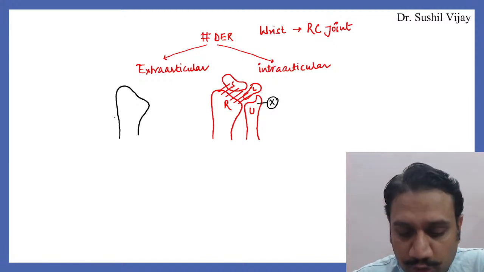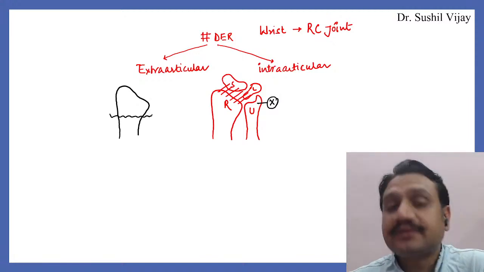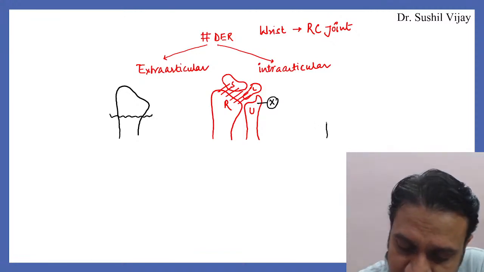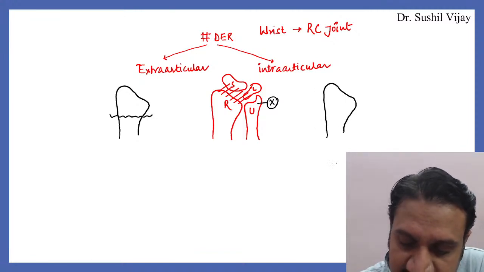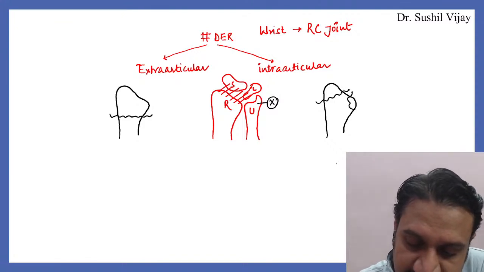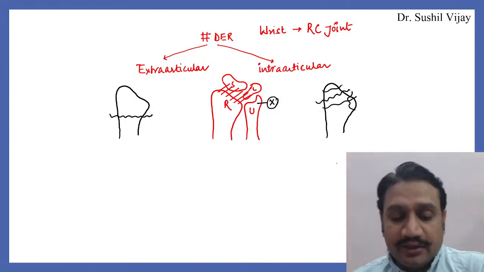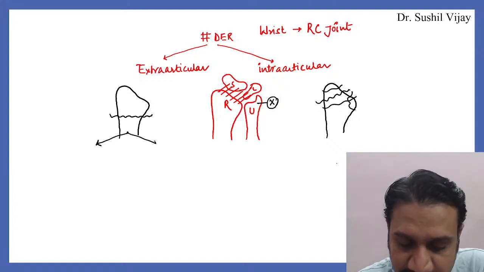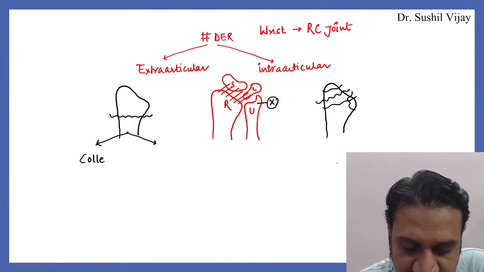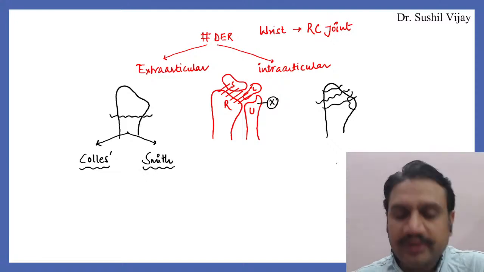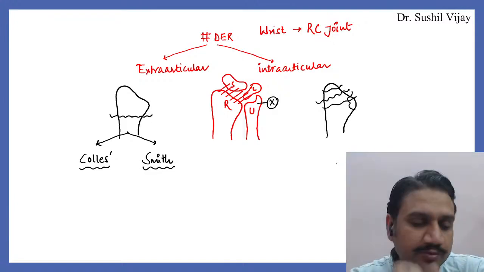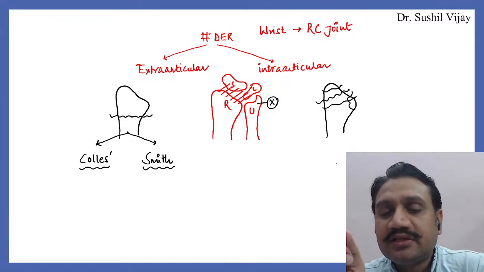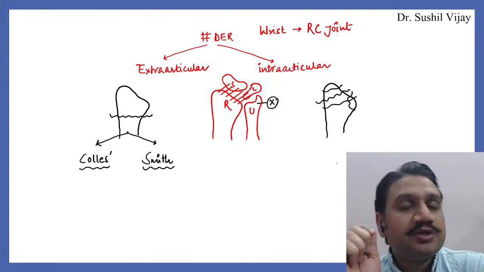Extra-articular fracture means the fracture stays away from the articular areas, and intra-articular fracture means the fracture line gets into the joint area, like this. So what are the extra-articular fractures we know? They can be Colles, the first and most important fracture for any of your exams, and the second is Smith. Colles and Smith always occur away from the joint areas.